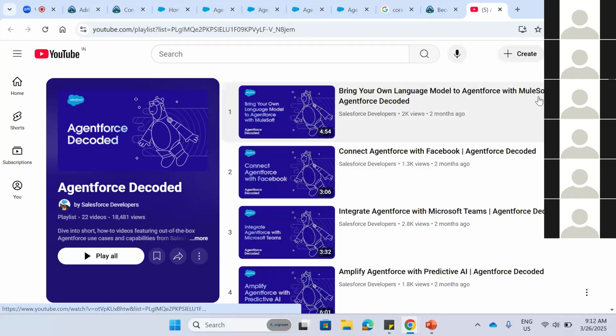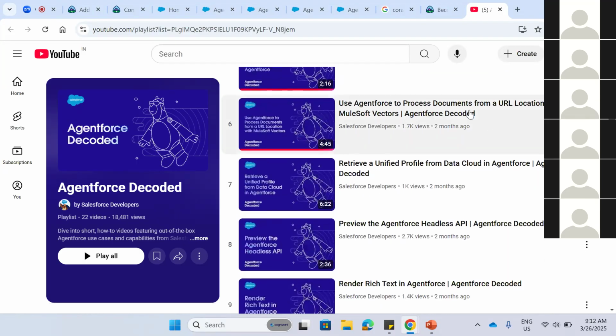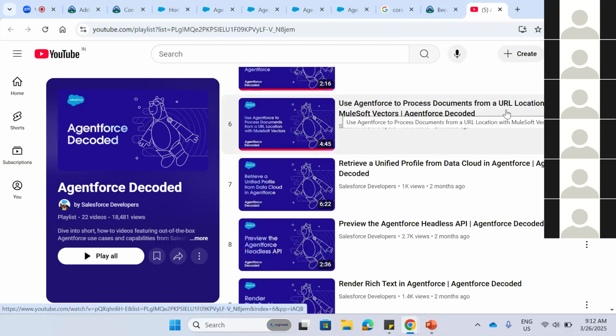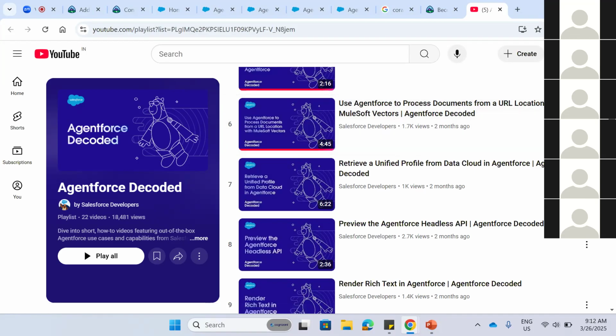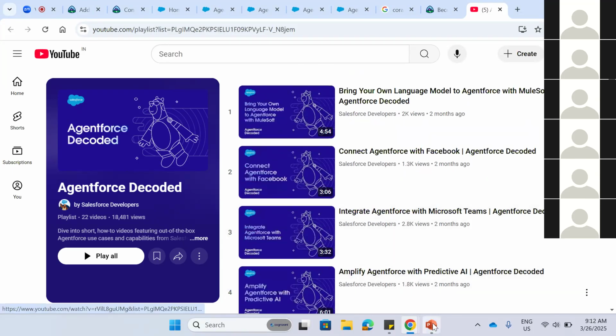If through MuleSoft we can bring the agent, all these are how to create the agents with the URL. If we need something from the agent, like a URL, we only have to refer through the URL, then we can create that kind of agents also. It will show some URLs which we can refer. All these are something like that only.